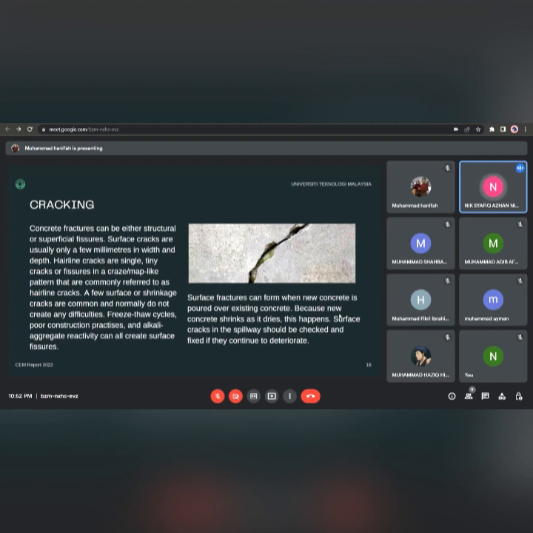Freeze-thaw cycles, poor construction practice, and alkali aggregate reactivity can all create surface fissures. Surface fractures can form when new concrete is poured over existing concrete because new concrete shrinks as it dries. Surface cracks in the spillway should be checked and fixed if they continue to deteriorate.